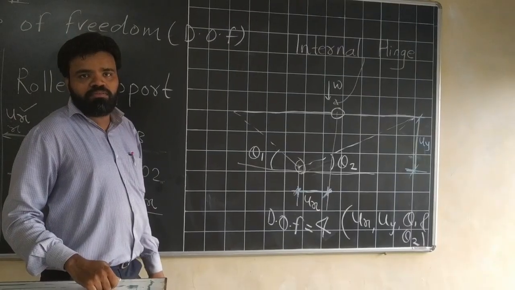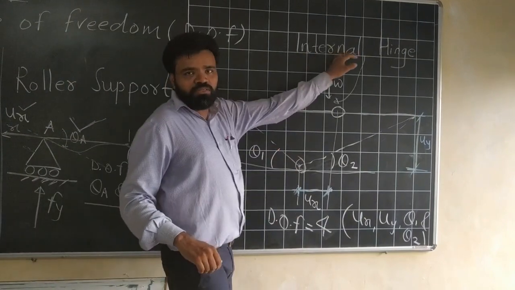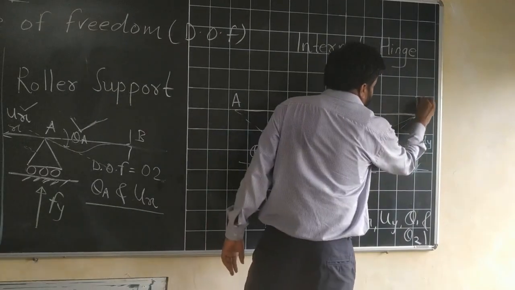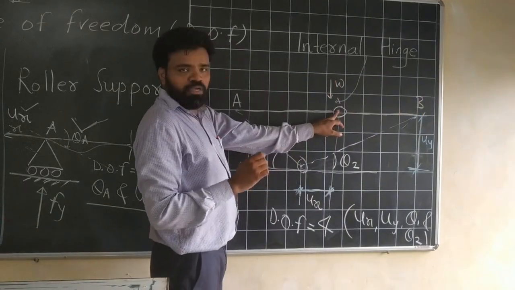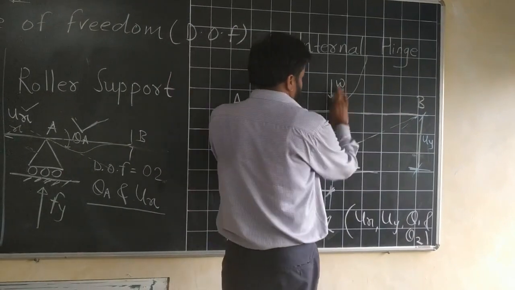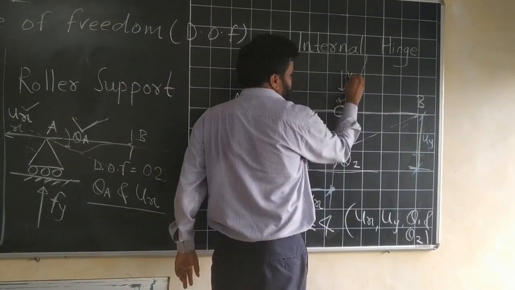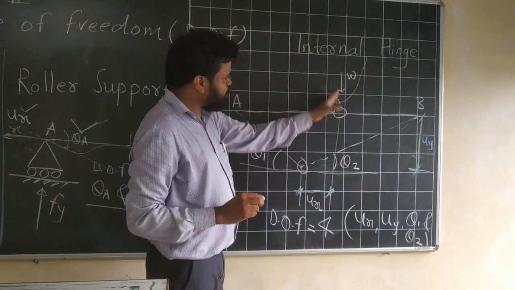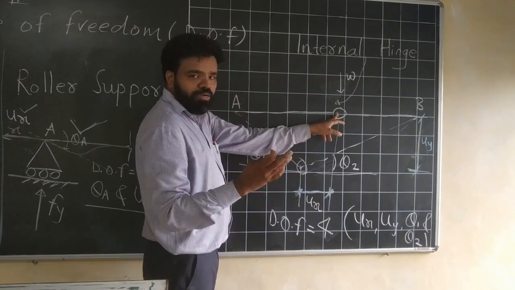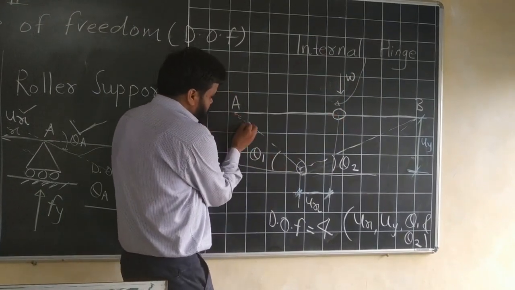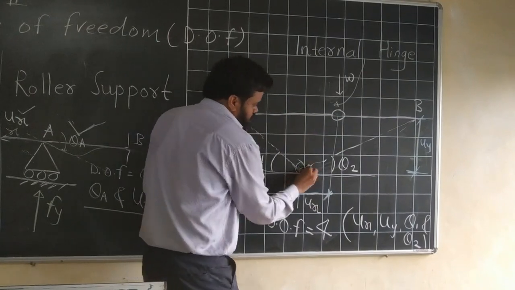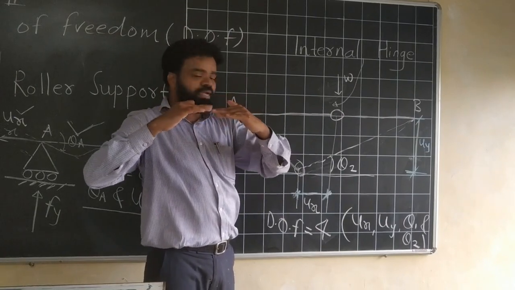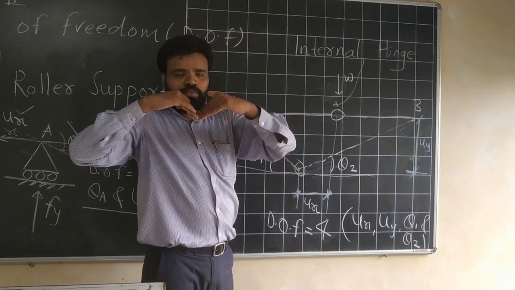Now we will see internal hinge. Now let's consider this is a member AB having an internal hinge in between, and let's apply one load on this internal hinge. Let's say there is a vertical load W on the internal hinge. Because of the application of this vertical load, this internal hinge will get moved. So there is some deformation. These are the two members, and here is the internal hinge, it will open like this, or it will bend like this.